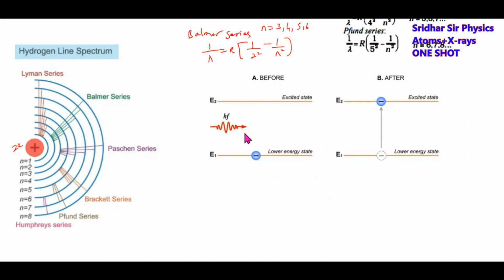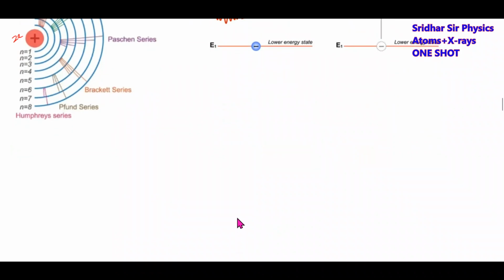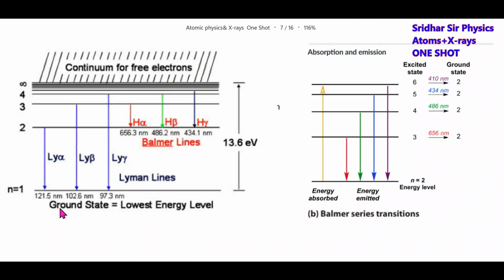Similarly, same thing. What do you mean by excitation once again? If an electron absorbs the photon, the electron will jump to the higher state. Then again it will stay there for 10 to the power of minus 8 seconds. Again it will return back to the ground state. This will become de-excitation. Next question comes, what are all the wavelengths for the Lyman series? I'm just showing this one. So for the wavelength of the Lyman series, this will be the formula.